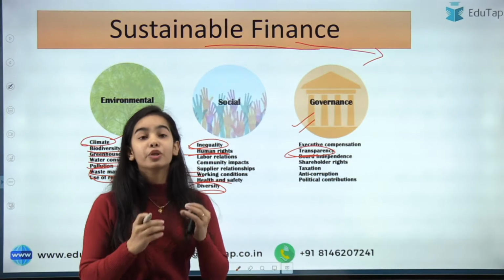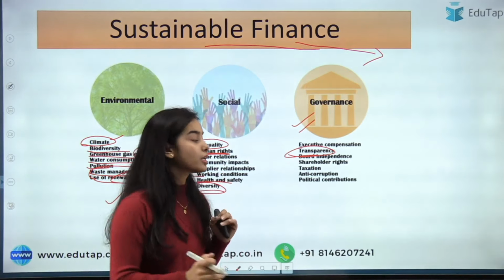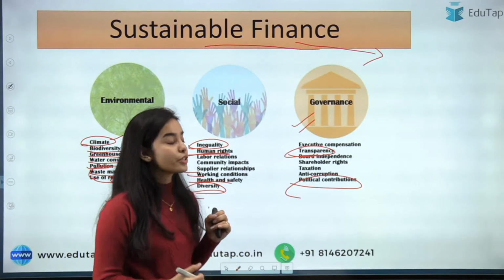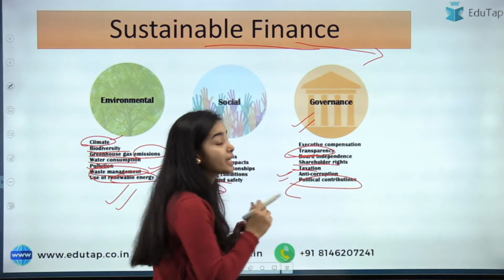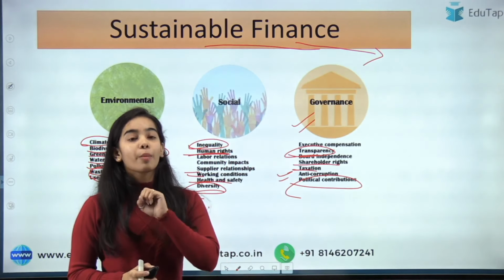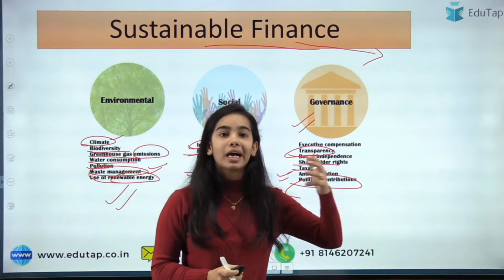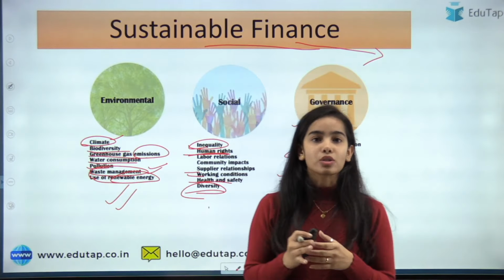The board should be independent to take the decisions. They should not be under the political pressures or political contributions. So shareholder rights should be there, taxation should be proper, they should be anti-corrupt. They should not only think about their profits, they should actually benefit the country, benefit the other sectors also.